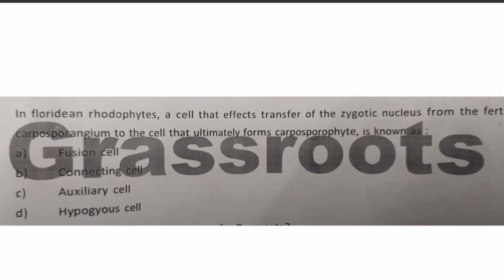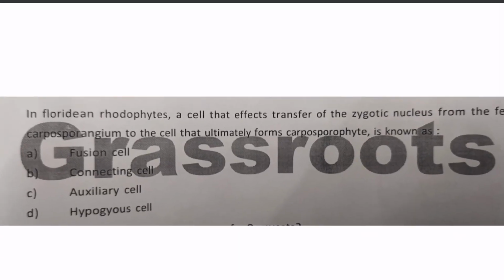Next question. In Floridean rhodophytes, the cell that effects transfer of the zygotic nucleus from the fertilized carpogonium to the cell that ultimately forms the carposporophyte is known as A. fusion cell, B. connecting cell, C. auxiliary cell, D. hypogynous cell.